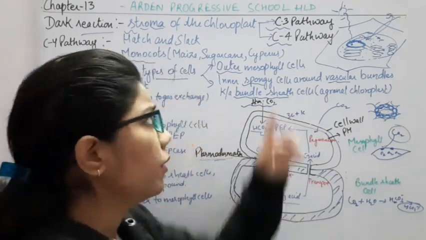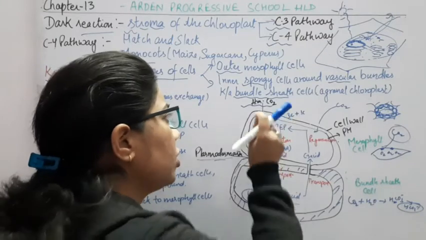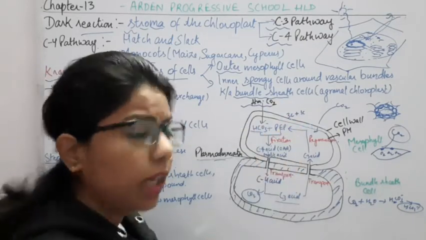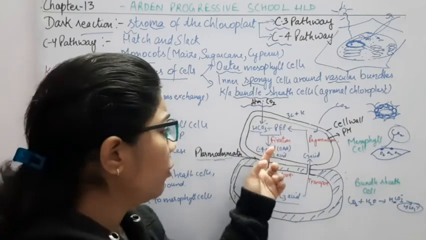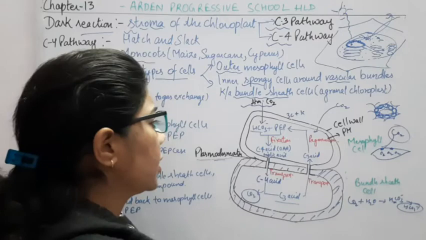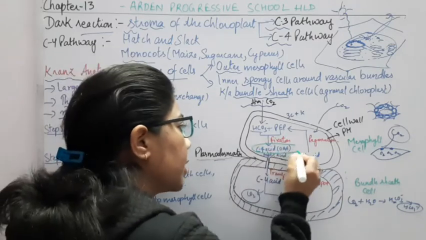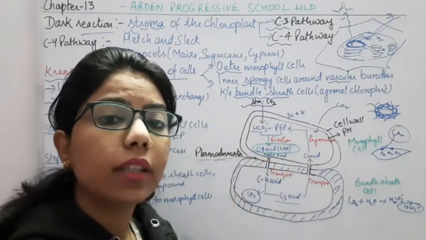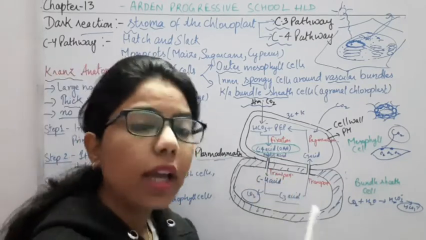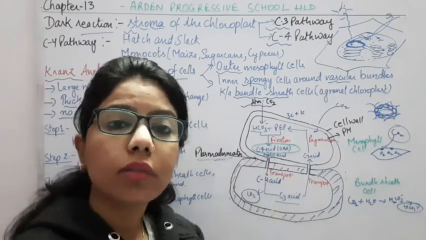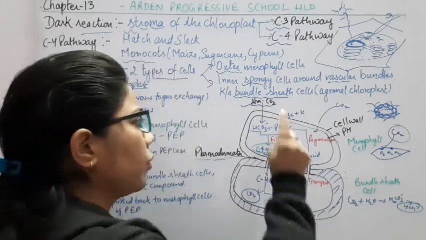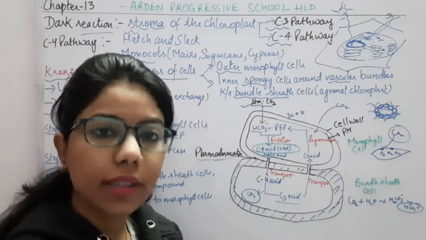So this is the thing we have to understand: the addition of this CO2 and the PEP. What will it form? It will form the C4 acid, and the C4 acid is the first stable compound in the case of the C4 pathway. That's why we get the name from here. And this C4 compound is the oxaloacetic acid. So from here we are getting the oxaloacetic acid.